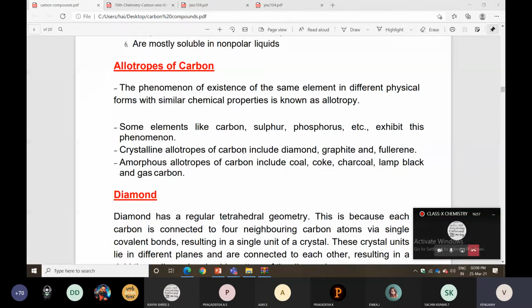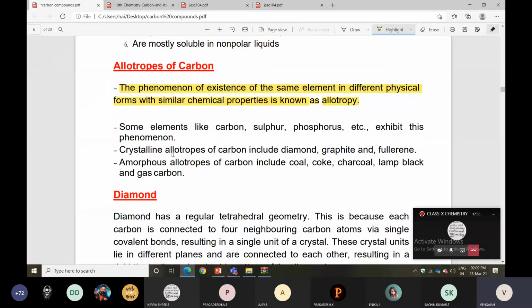What is the meaning of allotropy? I have made it in yellow. Are you able to see it clearly? The phenomenon of existence of the same element in different physical forms with similar chemical properties is known as allotropy. So here, carbon has two types of allotropes.